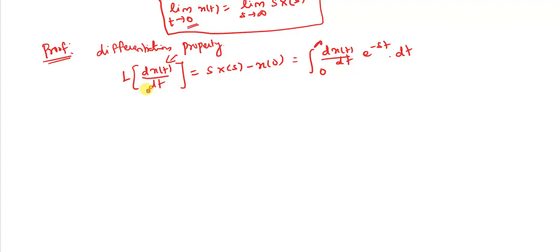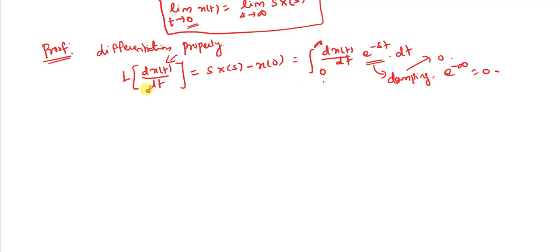Okay, suppose I put t tends to infinity, this entire term is equal to 0 because we know that e power minus infinity is equal to 0. So here e power minus st acts as a damping factor.